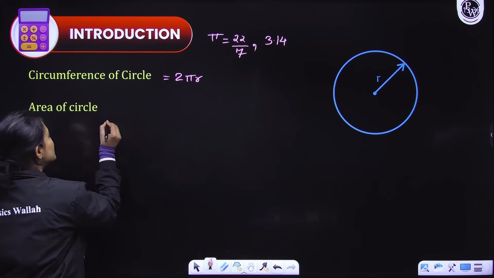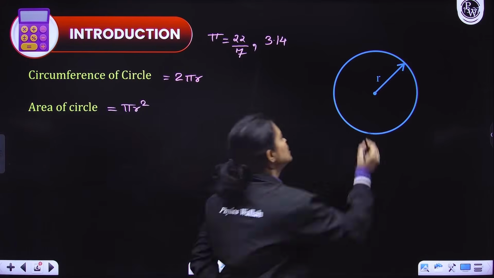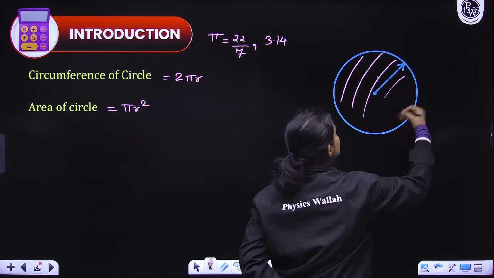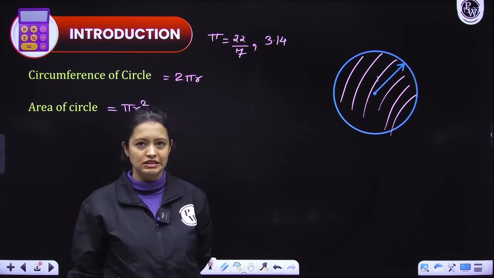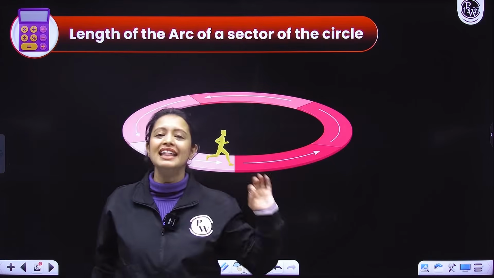Now, what is the area of a circle? The area of a circle formula is pi r square. You have all studied it. It just basically means the region enclosed by the boundary of the circle. Chaliye. Now, let's talk about length of the arc of a circle.